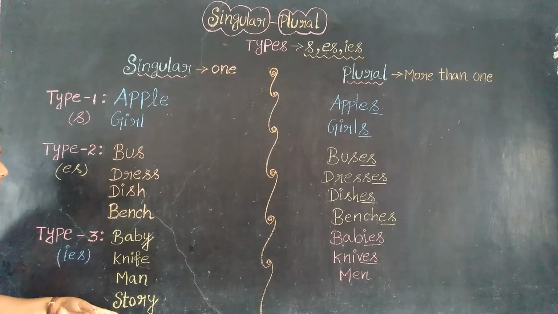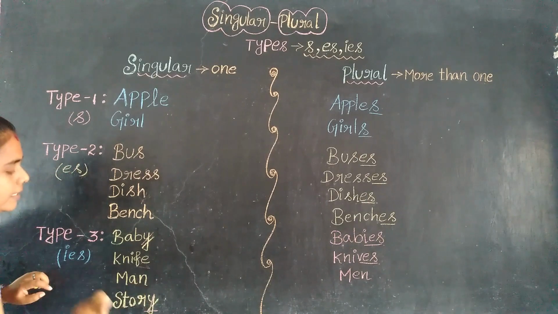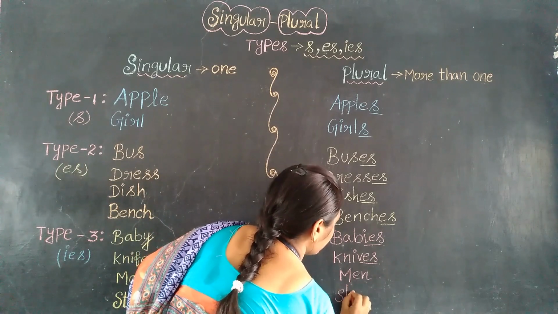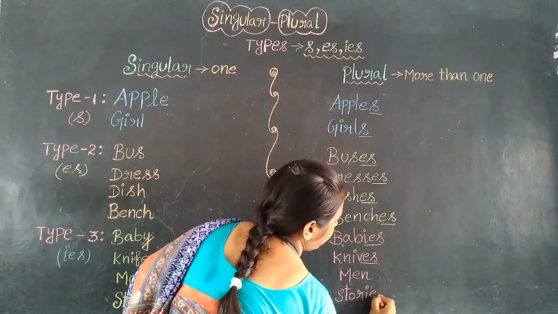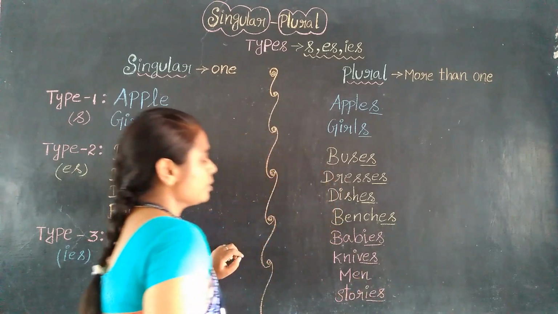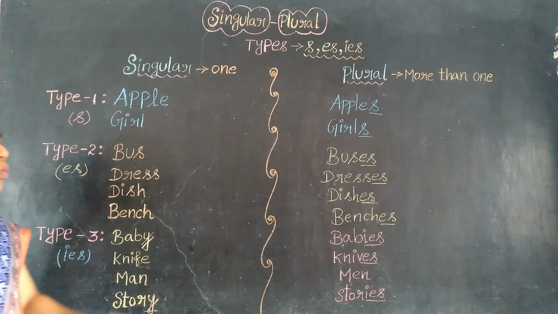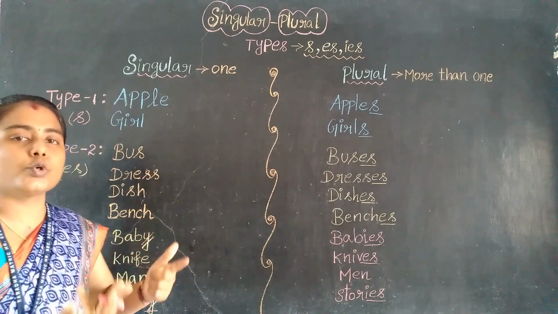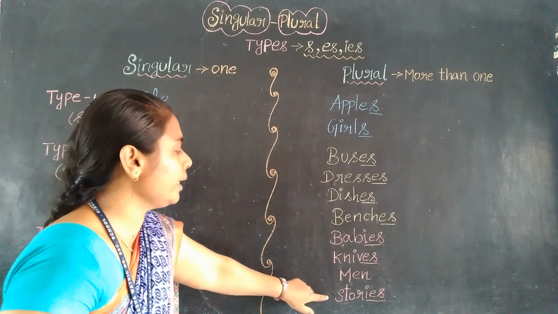And we're coming to the story. See here also, y is there. We should remove this y, and instead of y, we should add what? I-E-S. Stories. So many stories. Here only one story. It is in singular form. So while converting it into a plural form, it is converted into what? That is many stories, more than one. So the spelling may vary. The spelling will change. So stories.